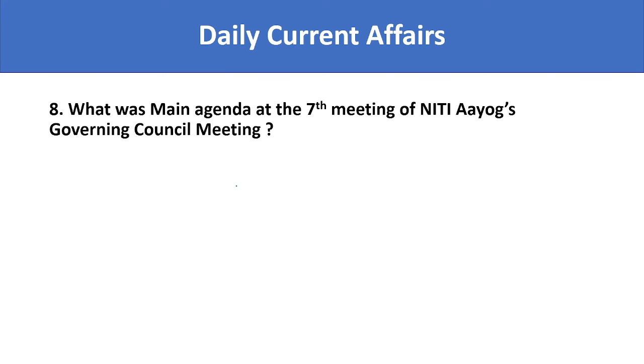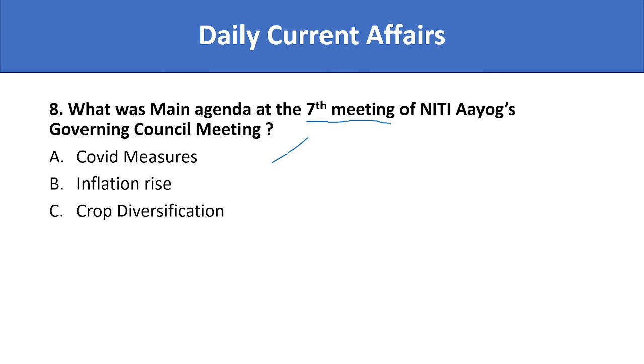Next. What was the main agenda at the seventh meeting of Niti Aayog's Governing Council? The options are COVID measures, inflation rise, crop diversification, GST. What was the main agenda of the 7th meeting of Niti Aayog? This is chaired by the Prime Minister.